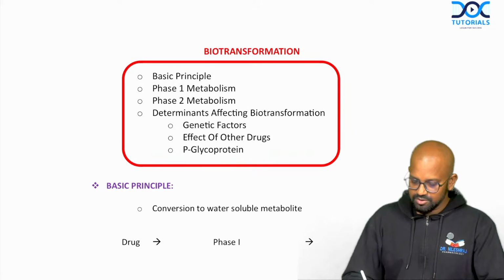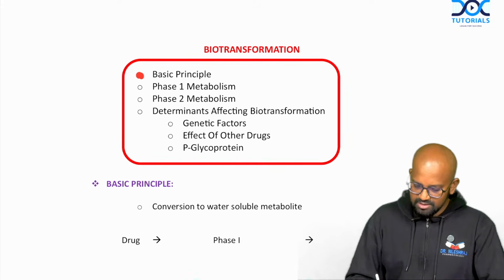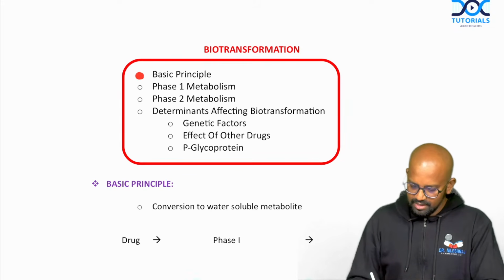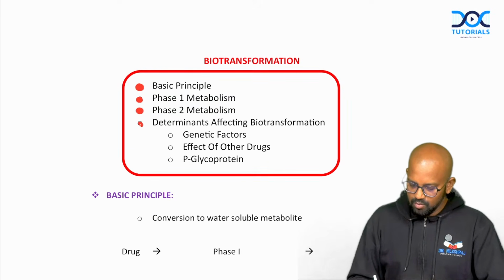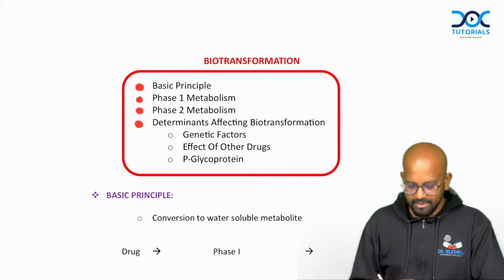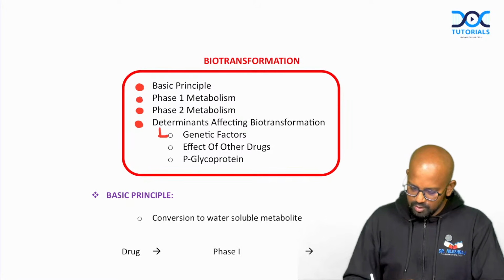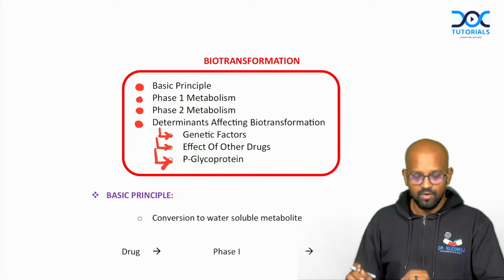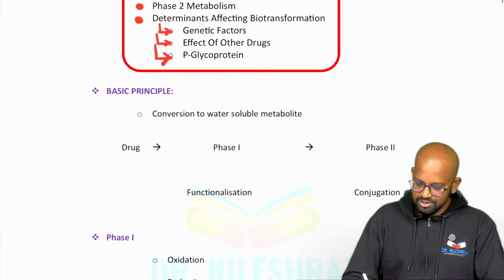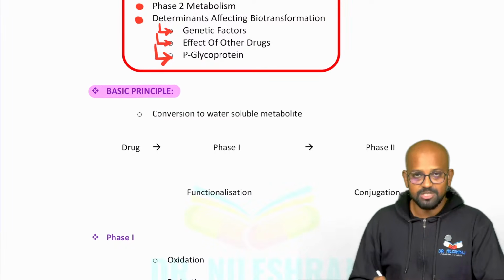And this synopsis, what are we going to be discussing? We'll be discussing the basic principle. Next, what is phase 1 metabolism? What is phase 2 metabolism? What are the determinants affecting the biotransformation? The determinants include genetic factors, effect of other drugs, and P-glycoproteins. We'll be talking about all of these things one by one, starting with the general or basic principles.